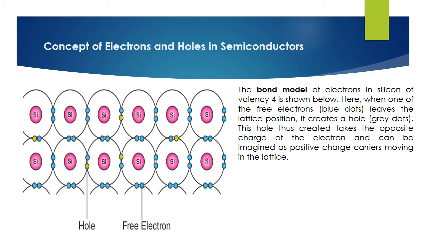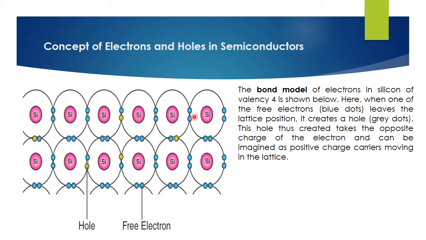And the concept of electrons and holes in a semiconductor. Silicon is the semiconductor material. Silicon has 4 valence electrons. These 4 electrons are shared with other silicon atoms. This silicon and this silicon are sharing two electrons each, the sharing of electrons, forming the valence bond.